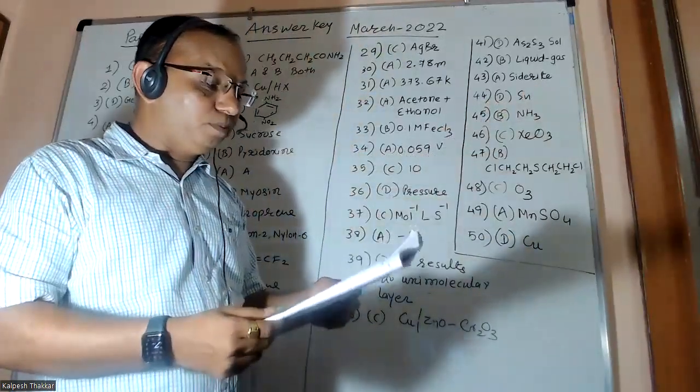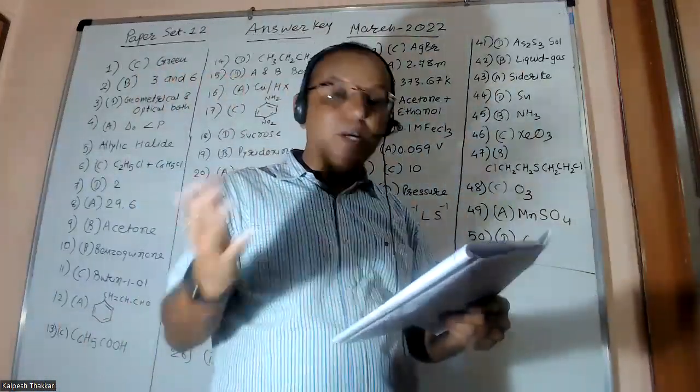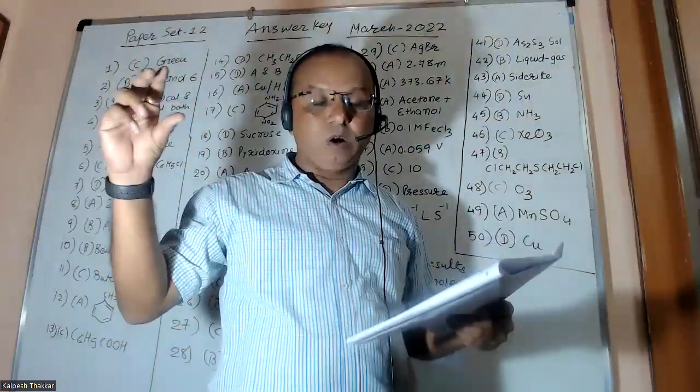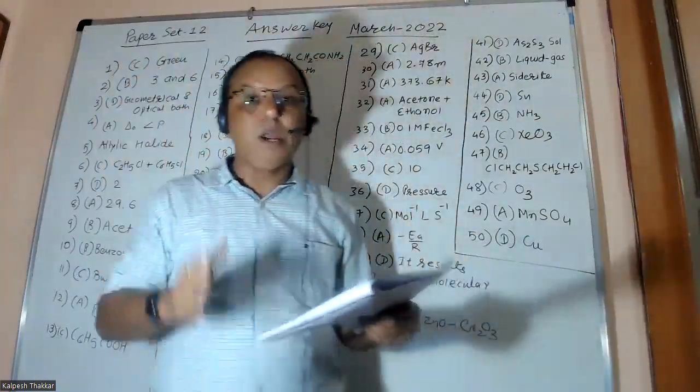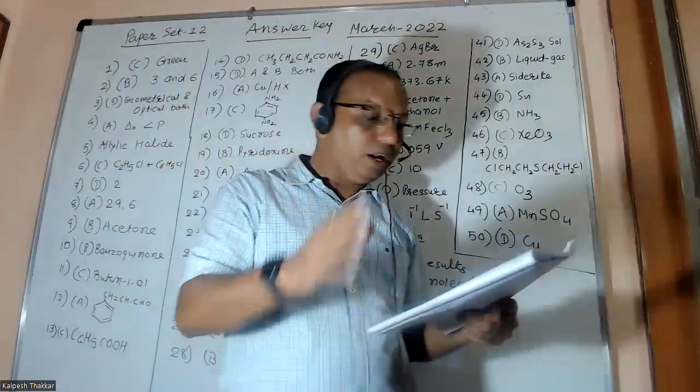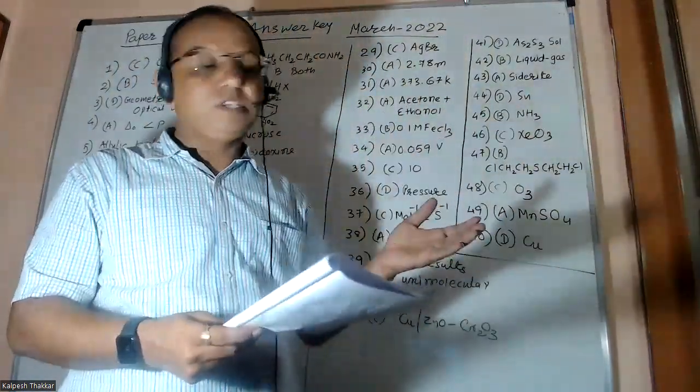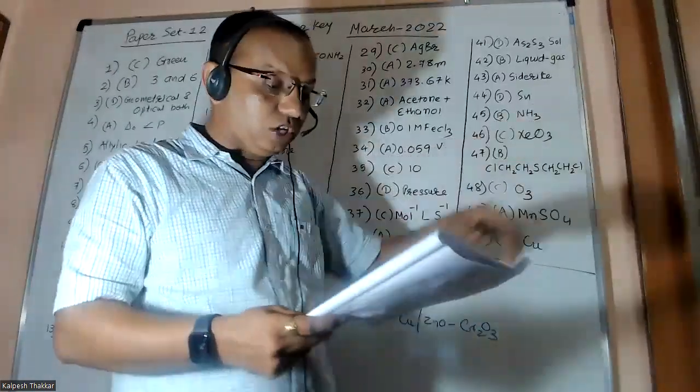Next, 45 number. Which compound has the highest basicity? The basicity order is given in chapter number 7, p block element, group number 15. NH3 is the highest, and down the group the basicity decreases. That's why NH3 is the answer.